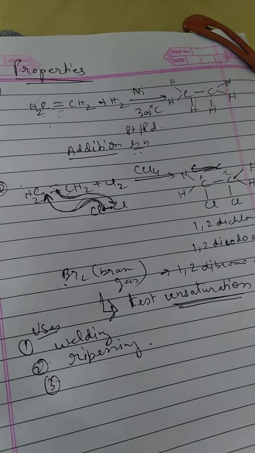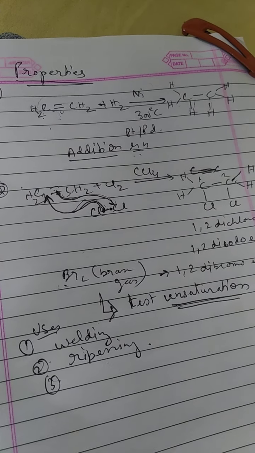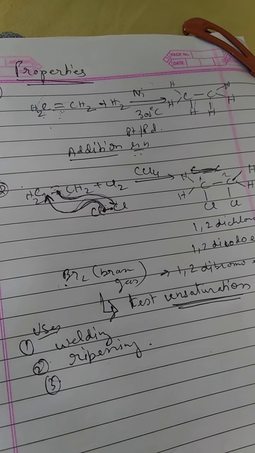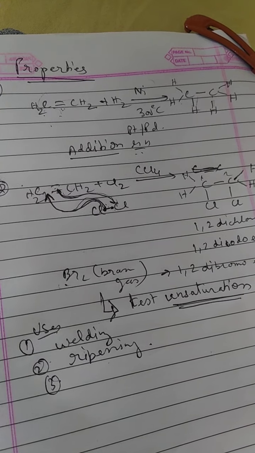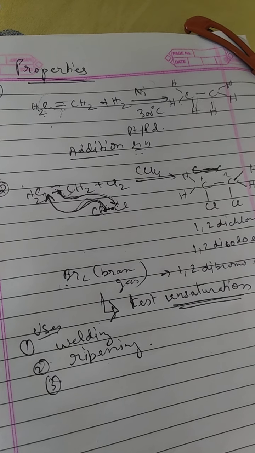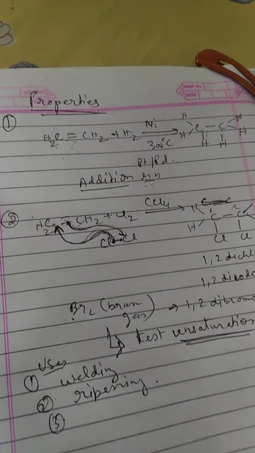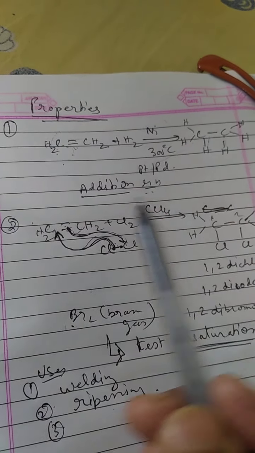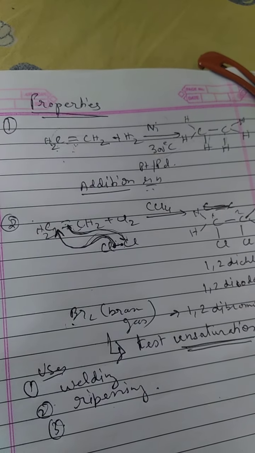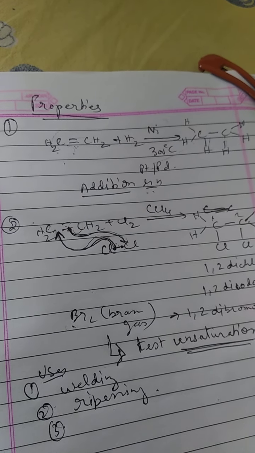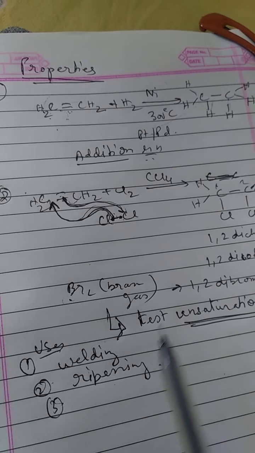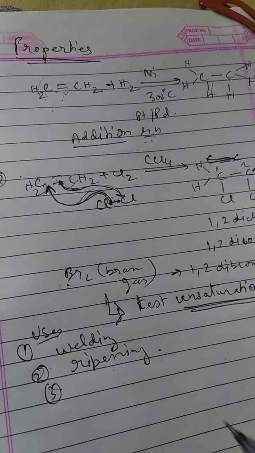Next is catalytic hydrogenation, used in hardening of oils, that is unsaturated carbon chains. We already studied catalytic hydrogenation and what it does. I told you it is used for the preparation of fats from plants; Dalda is one of the common examples. That is how it is made.